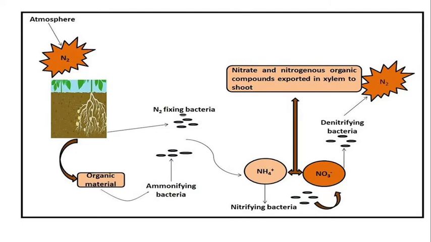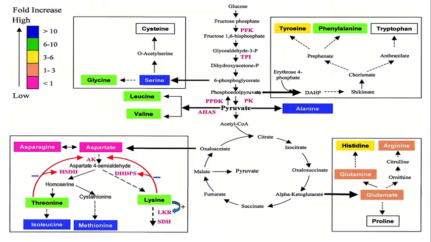Now, when we see the amino acid synthesis, the first one is the glycolysis cycle. In that, glucose is converted into fructose phosphate, and that fructose phosphate is converted into fructose 1,6-bisphosphate by the enzyme phosphofructokinase.